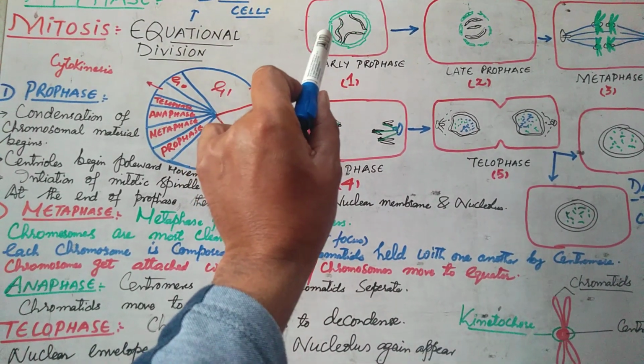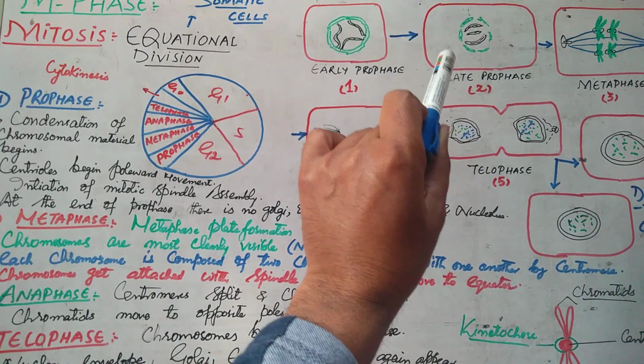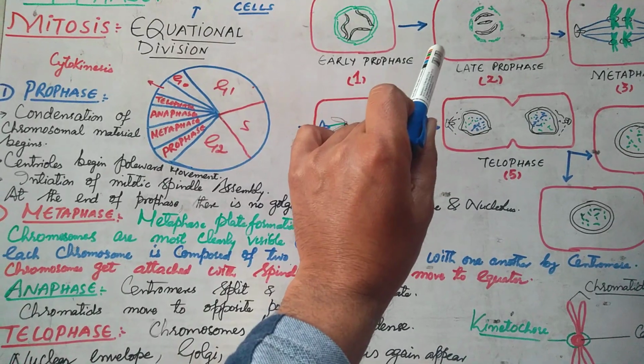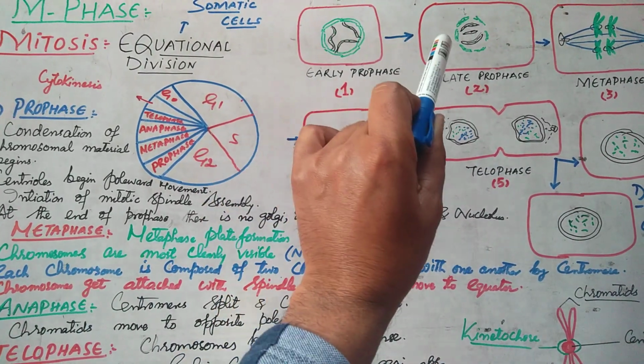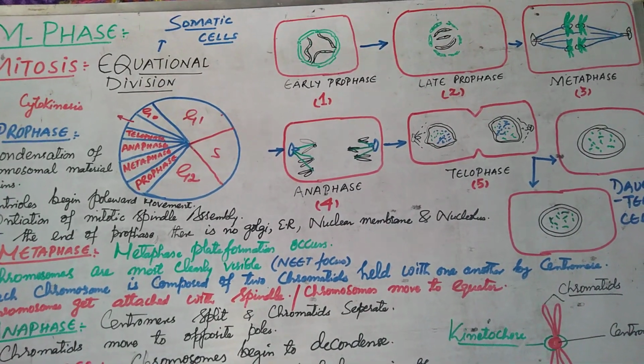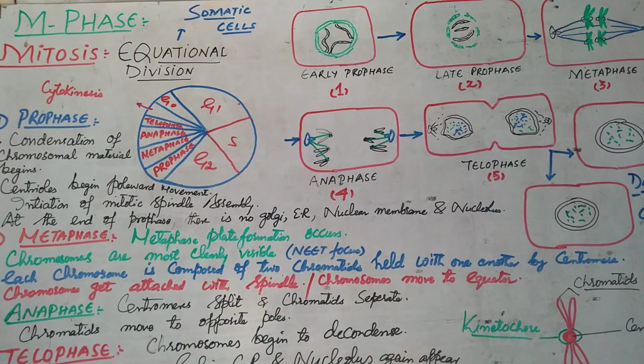This is the early prophase and this is the late prophase. In the late prophase, you will see in this diagram the nuclear membrane begins to disappear. The chromosomes are in the process of formation. When the prophase is over, the second phase starts, which we call the metaphase.